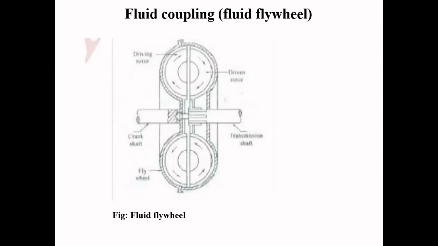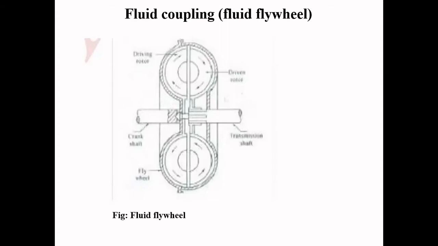The fluid coupling, or the fluid flywheel, is a device used for transmitting rotation between two shafts by means of acceleration and deceleration of the hydraulic fluid, that is, a viscous fluid.